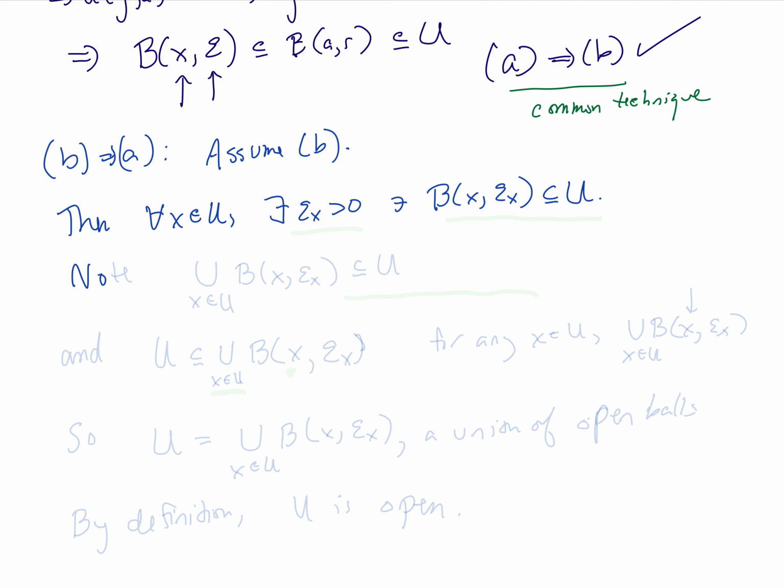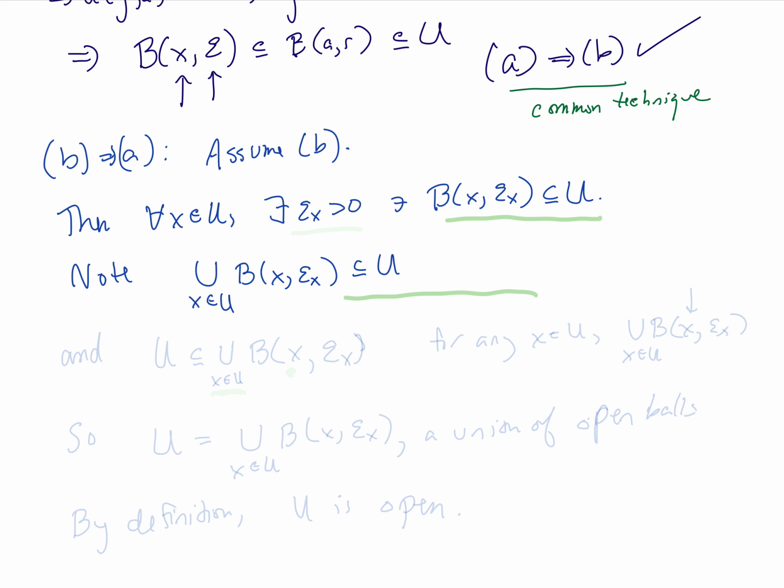So note then that the union of open balls for all x in the set U, the ball around x of radius epsilon sub x, well, every single one of them is a subset of U, and so therefore the entire union must also be a subset of U. So the union of all those open balls is a subset of U.